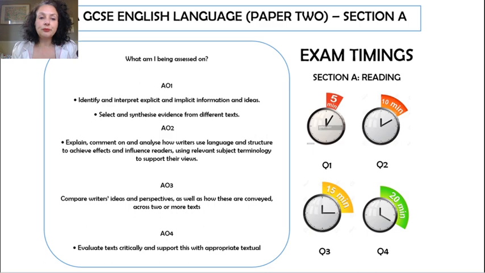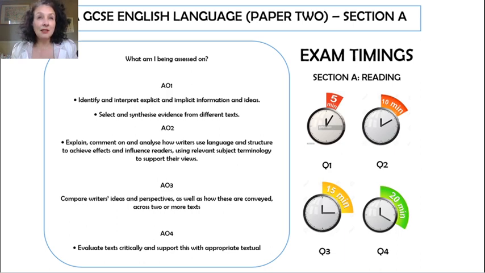Okay, so on the reading section, you get 4 questions. You've got the timings here on the right-hand side of the screen. As you can see, each question gets harder because there's a longer amount of time and more marks. The first question is only 5 minutes because it's only worth 4 marks. We then go up to 10 minutes, 15 minutes, 20 minutes. Those of you who are sharp on maths will have realised that adds up to 50 minutes. You actually get an hour in total to have a look at section A.